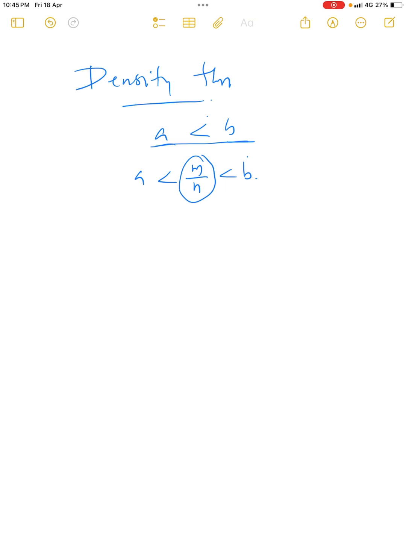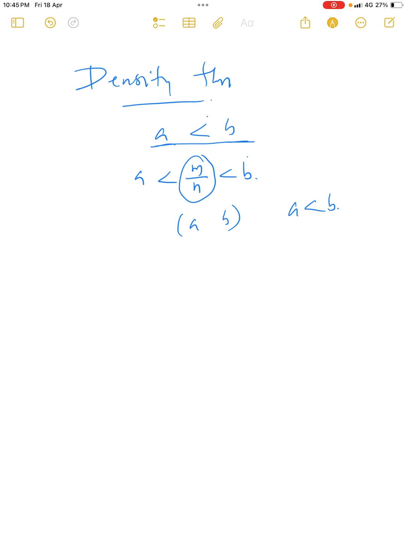From this theorem we can prove that if we take any non-empty open interval a, b, since it is non-empty, we must have a less than b.